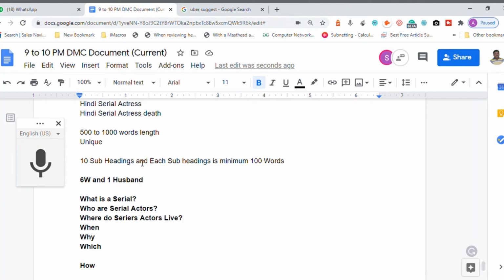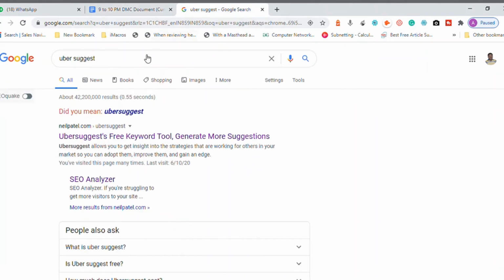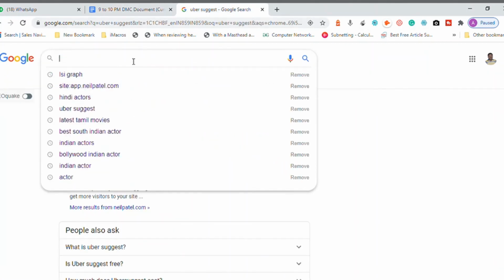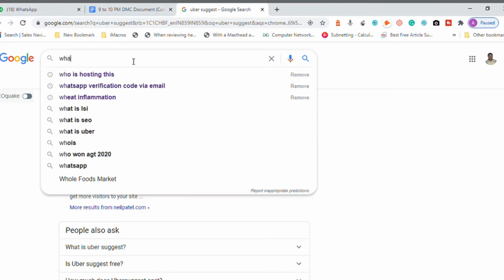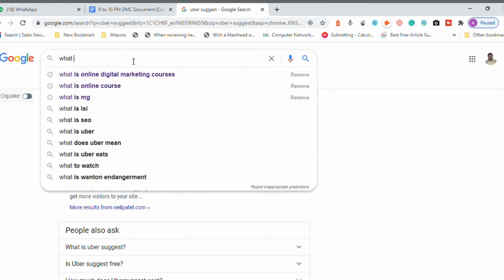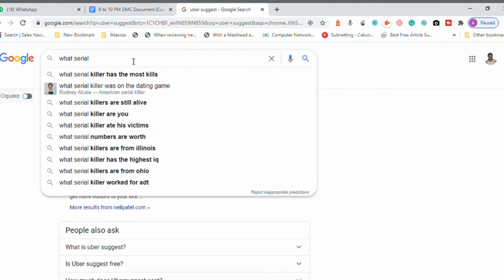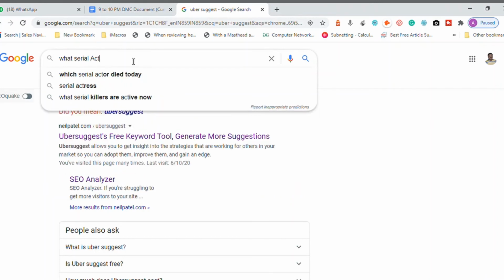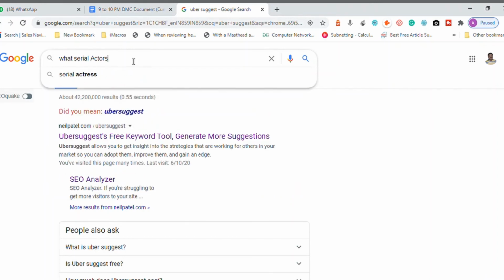Now, what we can do, you can again use Google Auto Suggest. How to use that? First, select what and add serial. Look at this combination: what plus serial. There are lots of things related to what is serial. It is talking about killers, but we are not going to discuss killers. We are going to talk about actors only. Now we are very specific.